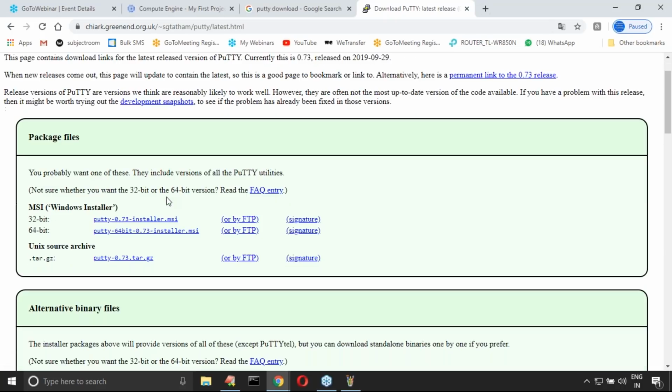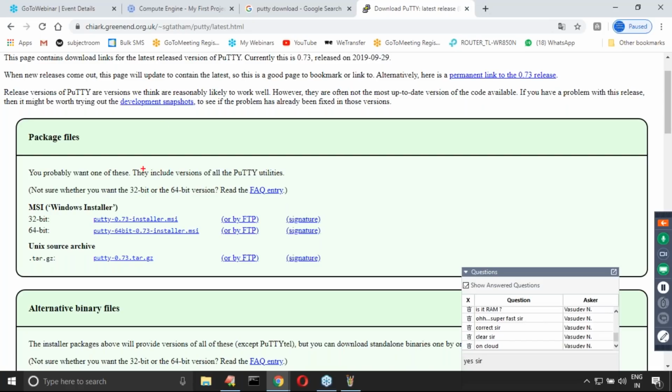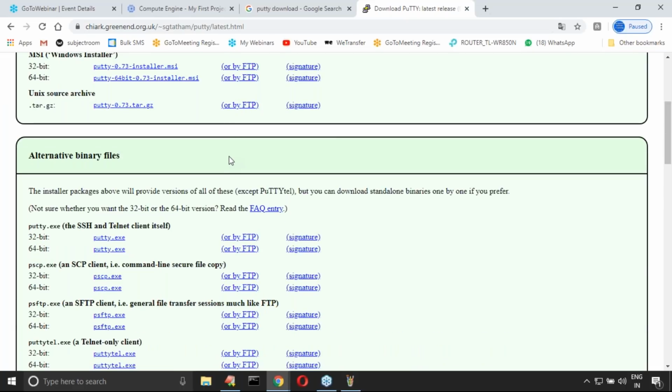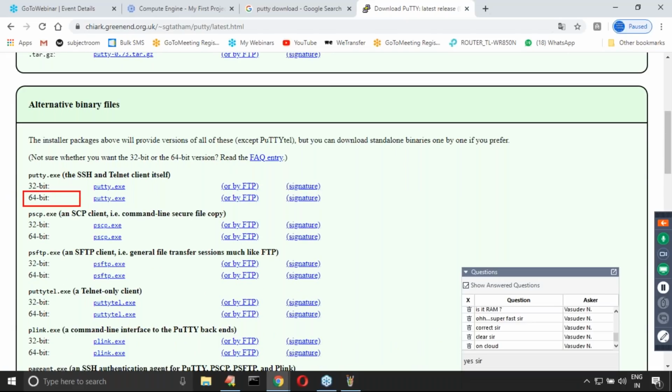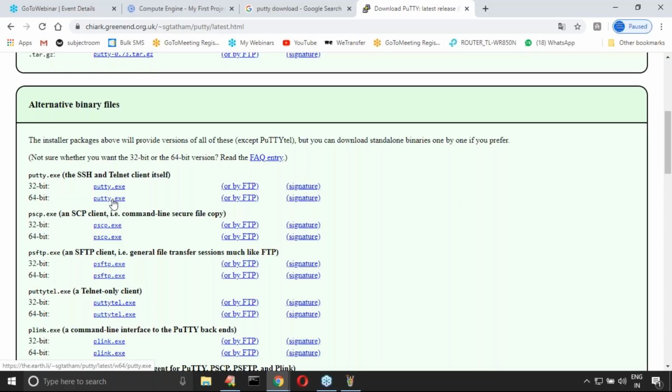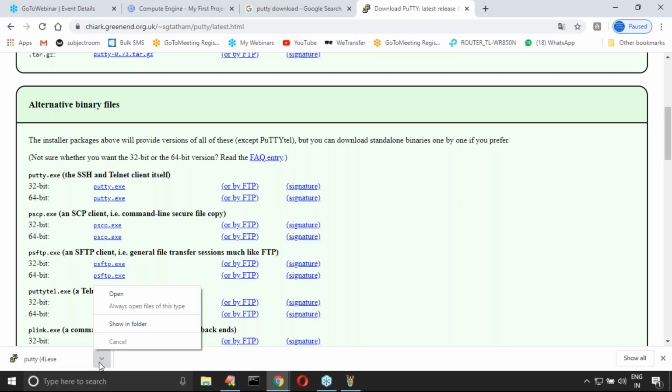Now you can download this installer and then you can install. But instead of that, you can download the exe file directly, a lightweight exe file. Now let me download this one. Very lightweight, sir.